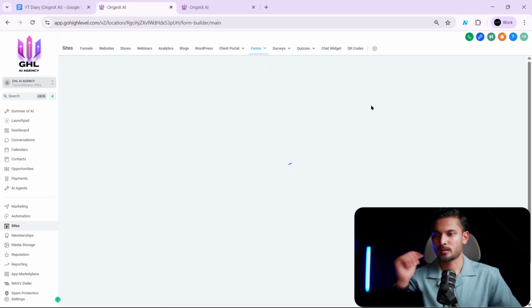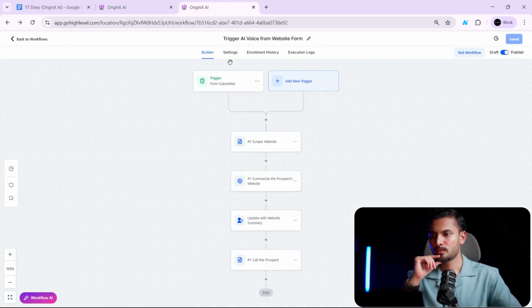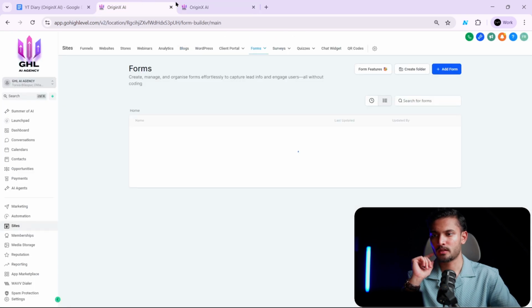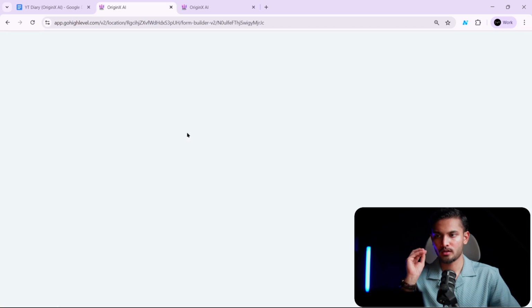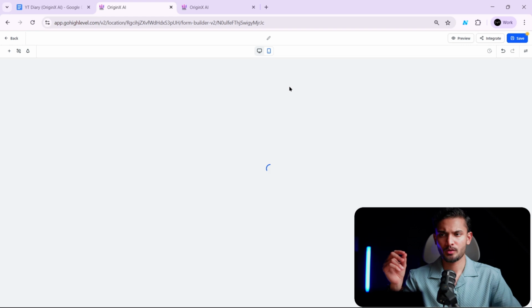Let's see. Okay, let it load. This is the workflow. I'm gonna explain it in a second. So this is the form. I'm just gonna open it and show you what exact fields you need to have. You will just click on add a new form, and then you will get a template form that you can use, but you need to add a couple of things.